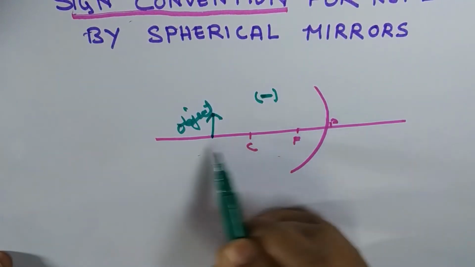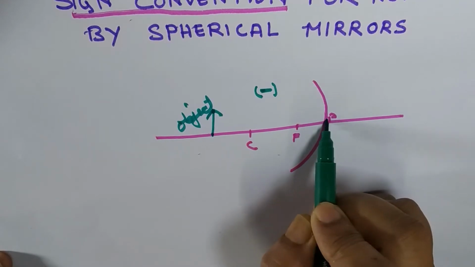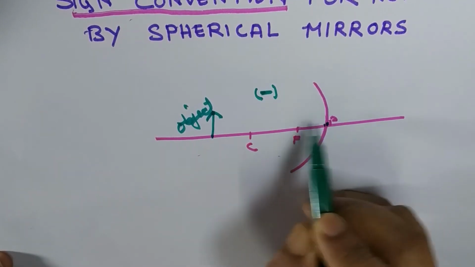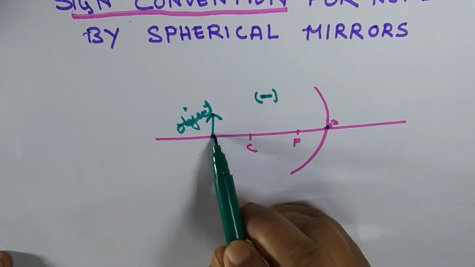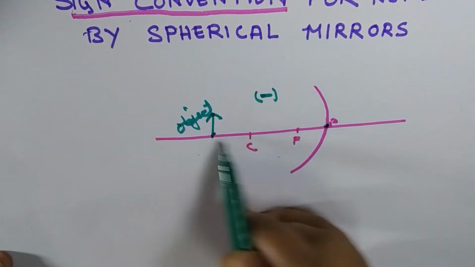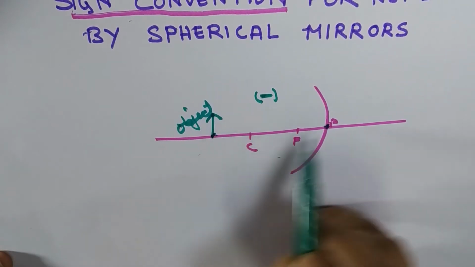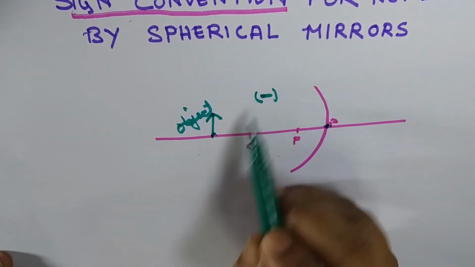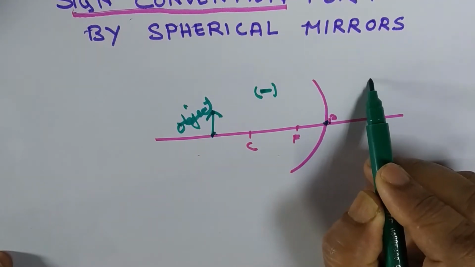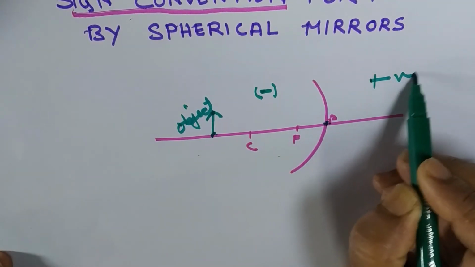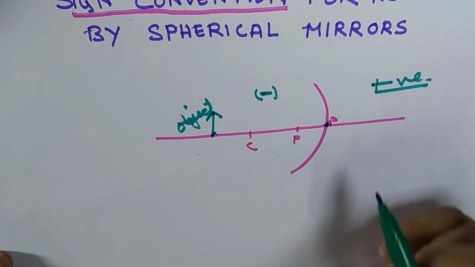That is, any distances are measured from the pole, and on the left side of the pole, this side is negative. If the object distance is 30 centimeter, it will be minus 30. And anything on this side is positive, that is, it is plus.